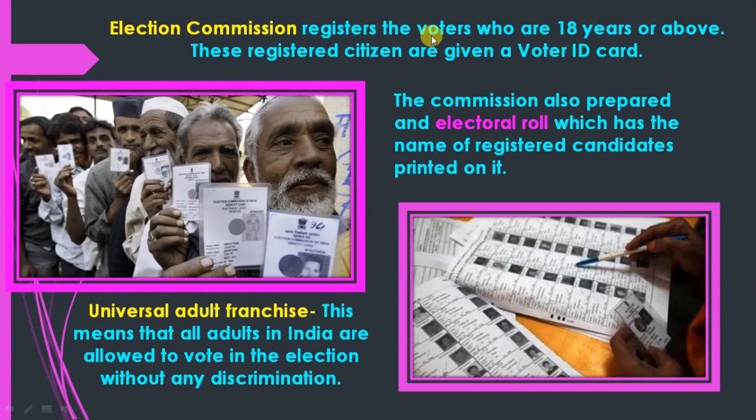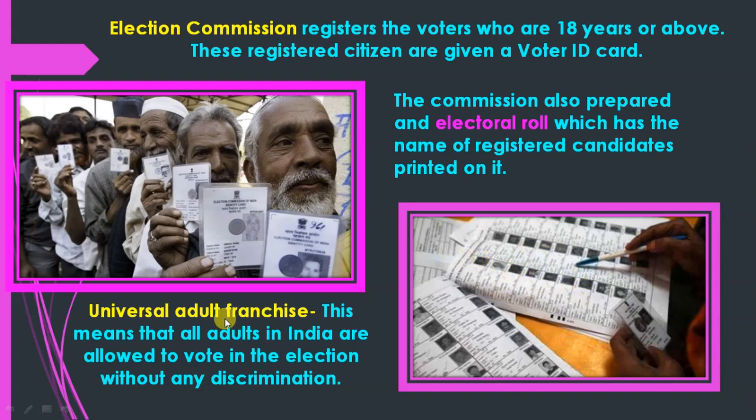The Election Commission registers the voters who are 18 years or above. These registered citizens are given a voter ID. So the Election Commission registers voters who are 18 years and above and gives them an ID card, known as the voter ID card. The Election Commission also prepares an electoral roll, a list which has the names of the registered voters printed on it. All the registered voters to whom the Election Commission provided a voter ID card, their names are there.